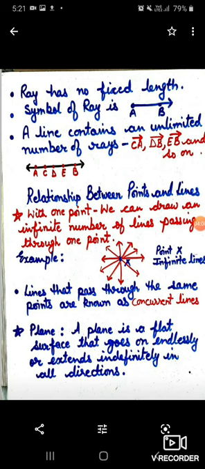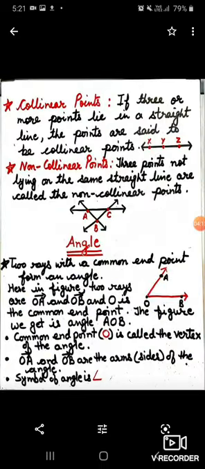Let us understand plane. A plane is a flat surface, just like the flat surface of a table, that goes on endlessly or extends indefinitely in all directions. Now, let us understand collinear points and non-collinear points.